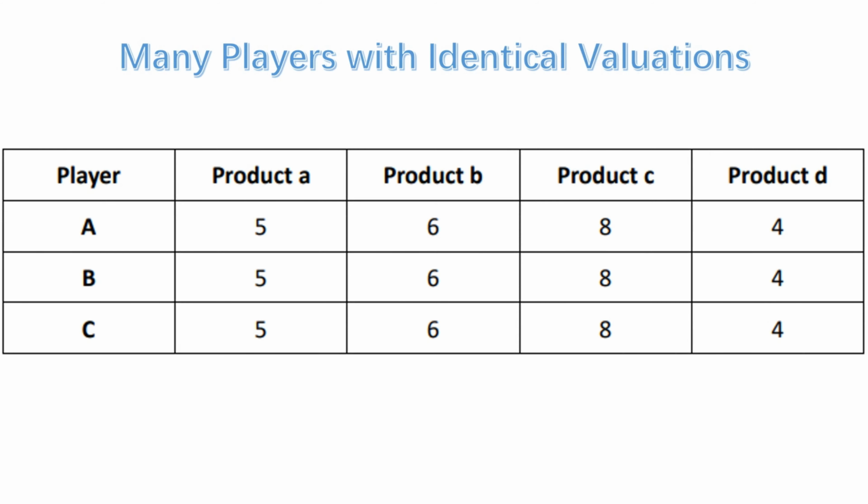There are 3 players A, B, C, and 4 products A, B, C, D in the table. Players A, B, and C get 5, 6, 8, 4 for the value of goods A, B, C, and D, respectively. After the user enters the number of players and the value of the products as required, the CMP function in the algorithm can calculate the value of each 2 players after allocating the product, subtract them to make the difference, and then add their absolute value, which can be used as a basis for determining the EFX solution.